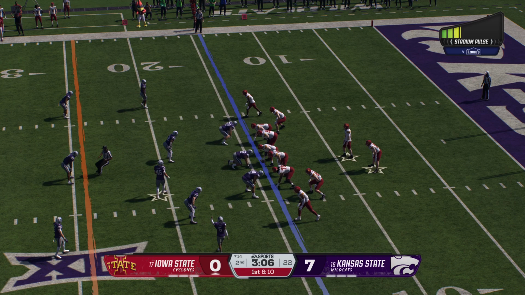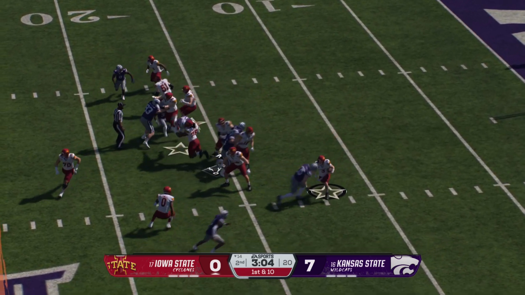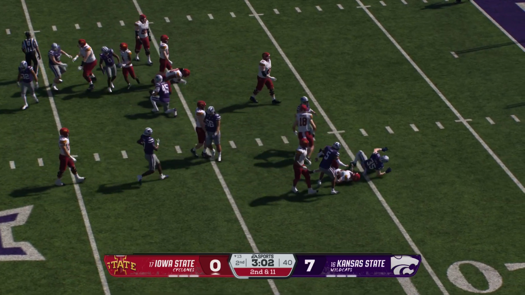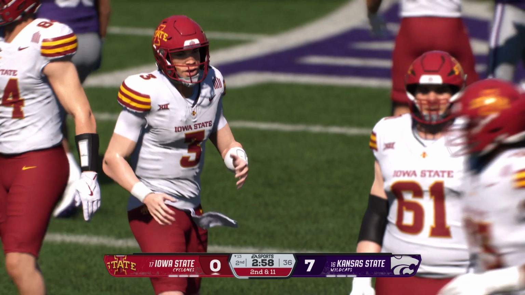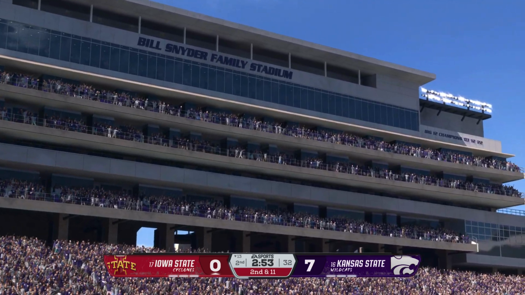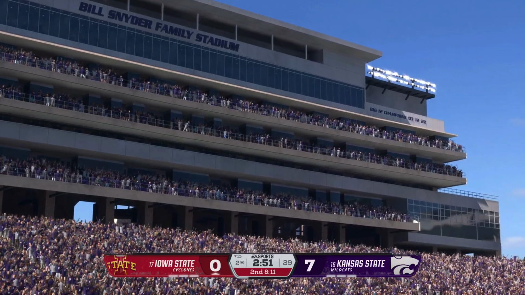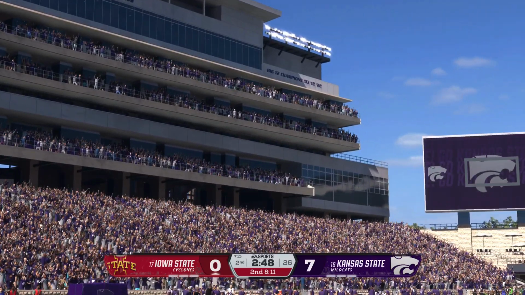Here's the first play of the drive now. They're backed up at their own 14. Quarterback keeps the football. They'll stop him behind the line for a loss of 1. And it's a nice job by this defense. They saw option, actually forced the quarterback to pull the ball on the read, and then they corral him for a loss. You can tell they worked hard on that in practice.